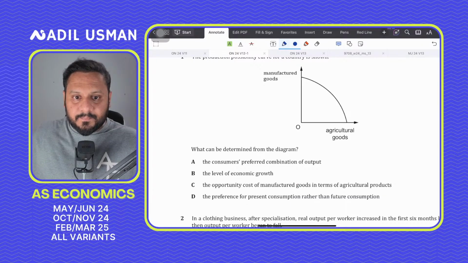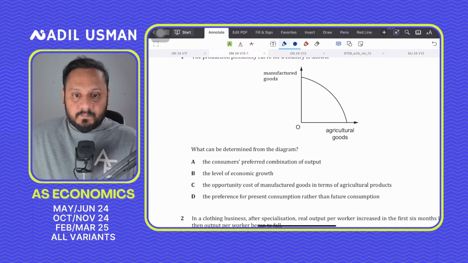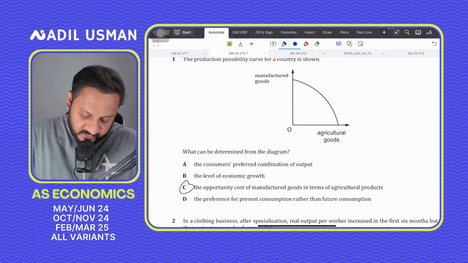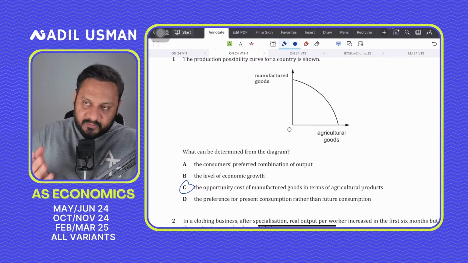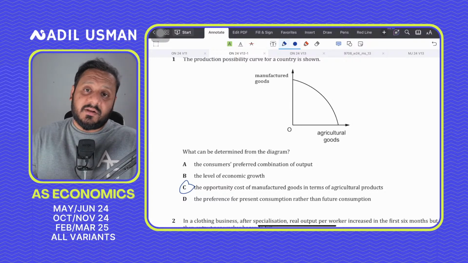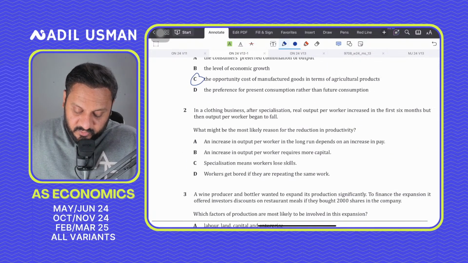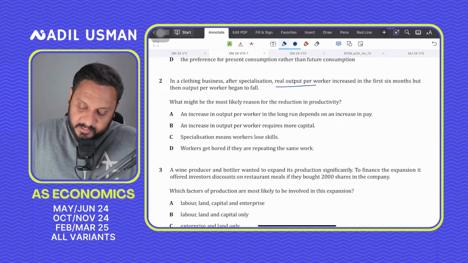Question number 1. Yes, what would be the answer to question number 1? C, the opportunity cost of manufactured goods in terms of agricultural goods. Yes, the PPC would show the opportunity cost for agricultural goods in terms of manufactured goods, as well as the opportunity cost for manufactured goods in terms of agricultural goods. So it's both ways.